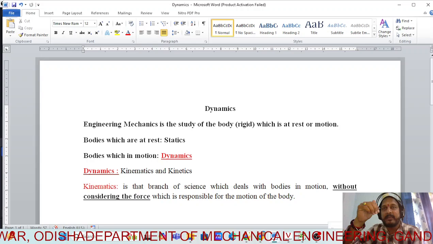The bodies are in motion, no doubt. Maybe the body is in motion due to the effect of force. That force can be 5 Newton, 10 Newton, 100 Newton, 1000 Newton, 1 kilonewton, 100 kilonewton, whatever it may be. But that force we are least concerned with. We are not at all considering the force which is responsible for the motion of the body. So that study is called kinematics. All of you are clear?